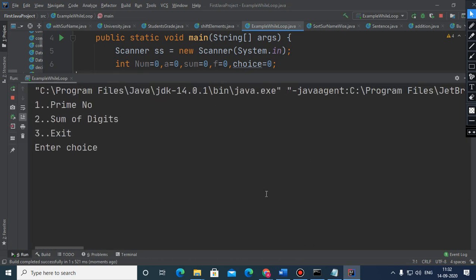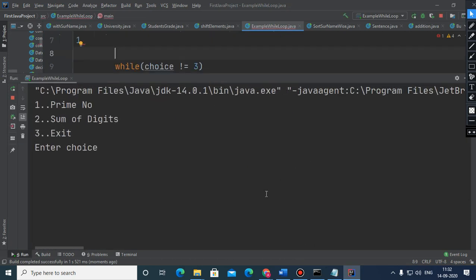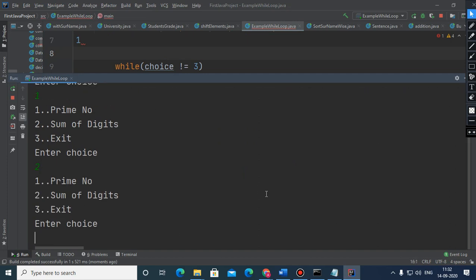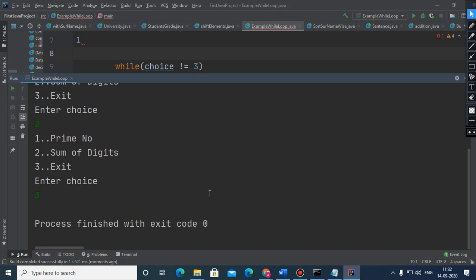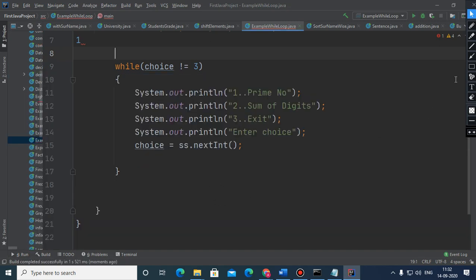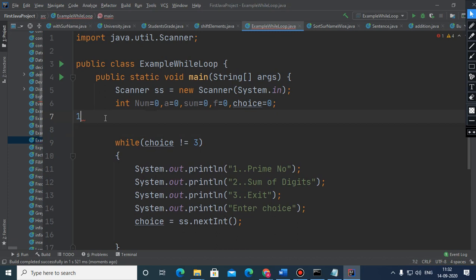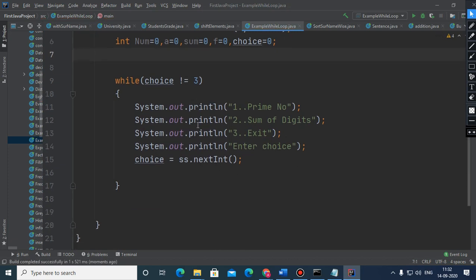If you run this, you can see that first is prime number. So still we need to input. When we input 2, no, it will continue. When we input 3, yes, it will terminate. So choice 3 you can clearly see on the screen, and that's why it is needed.